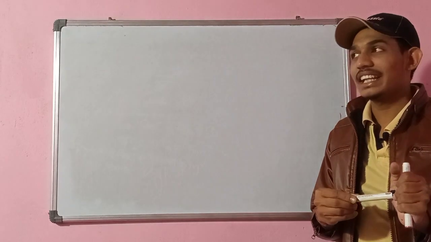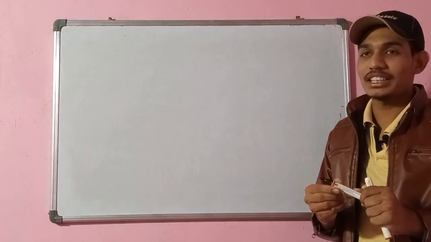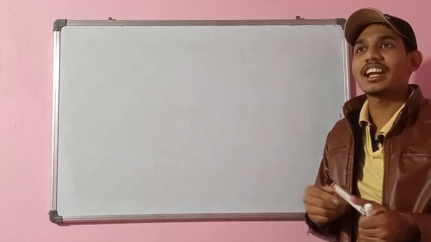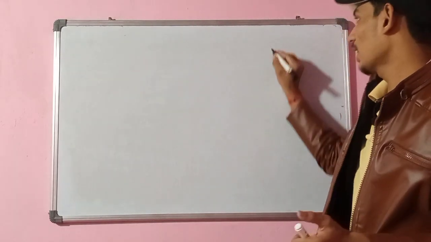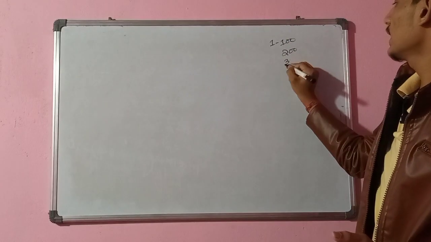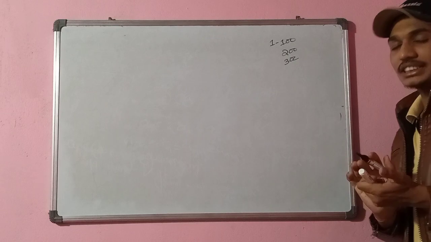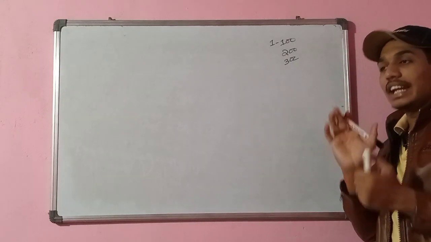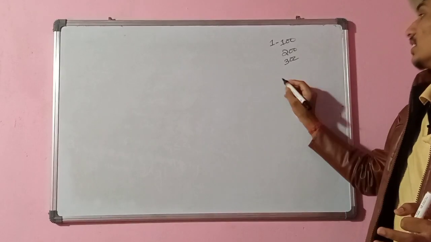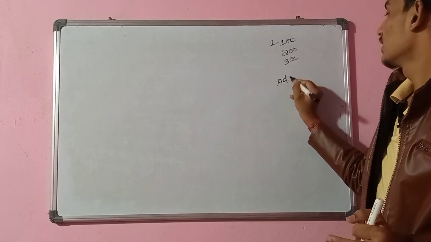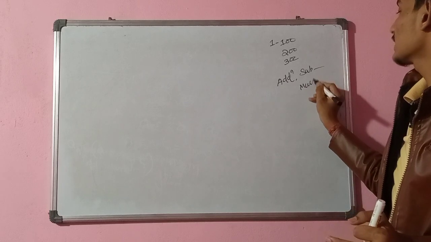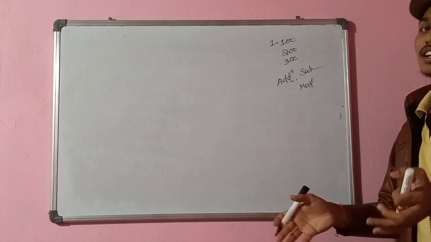When we are studying in childhood, what do we learn first? In mathematics, as I am teaching mathematics, we first learn about numbers: 1 to 100, and if we learn more, 200, 300. But just after that, our elders, our parents, our teachers make us learn addition, subtraction, multiplication, many things.